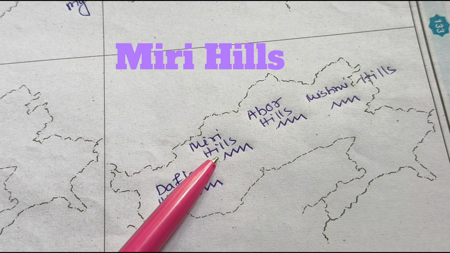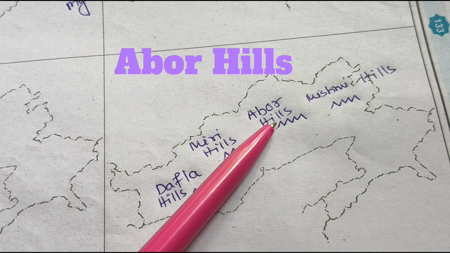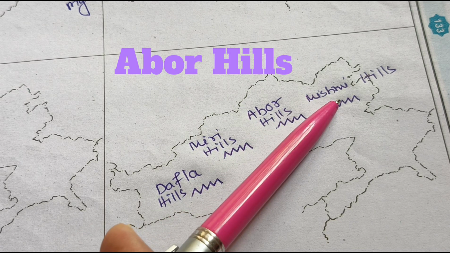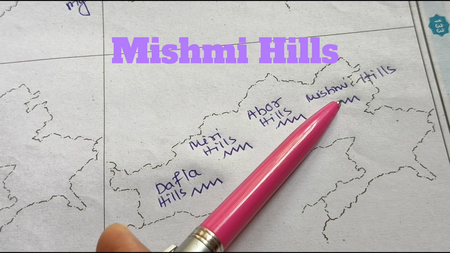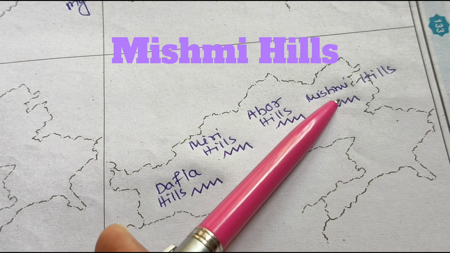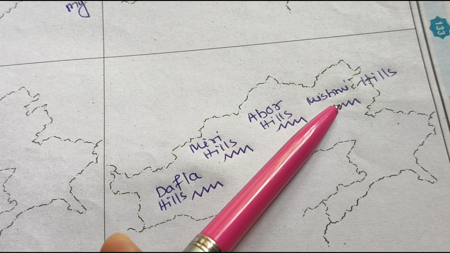After Miri Hills, you have Abor Hills. We talked about the Abor tribes also, which is also known as Adi tribe. After that, we have Mishmi Hills, primarily located in the Dibang Valley district, and the tribes living here are also known as Mishmi.